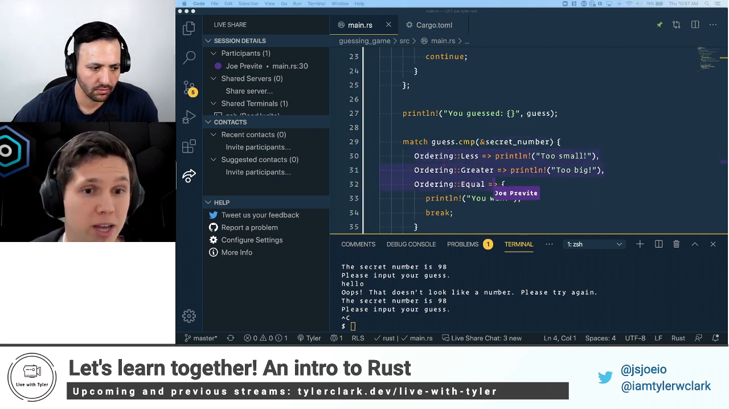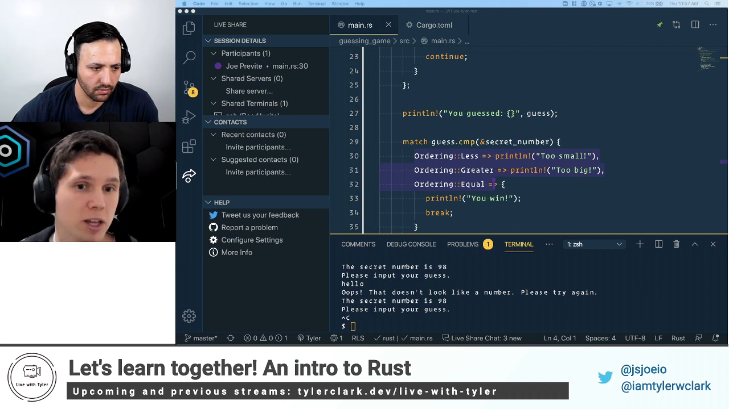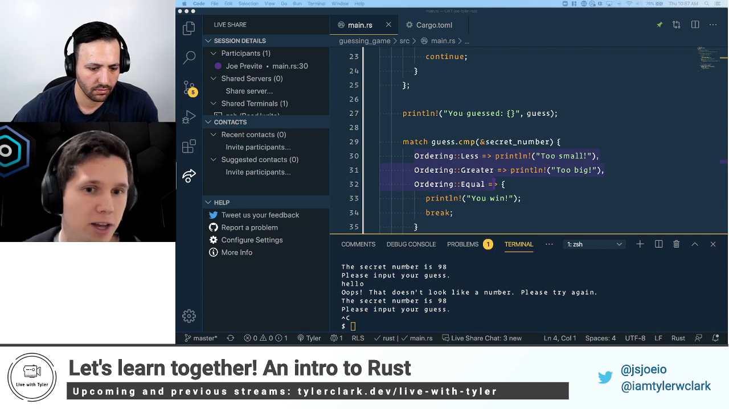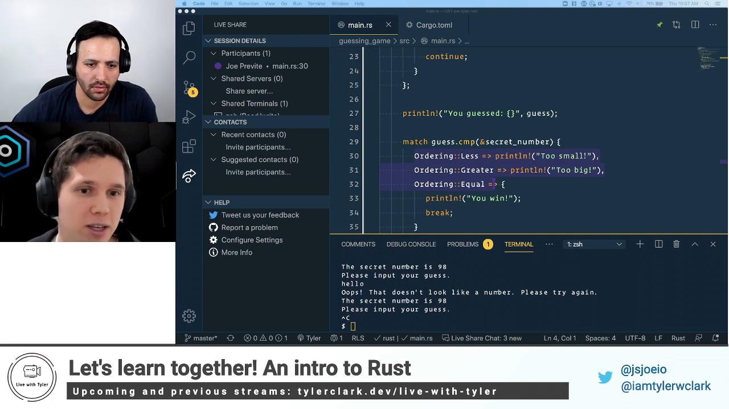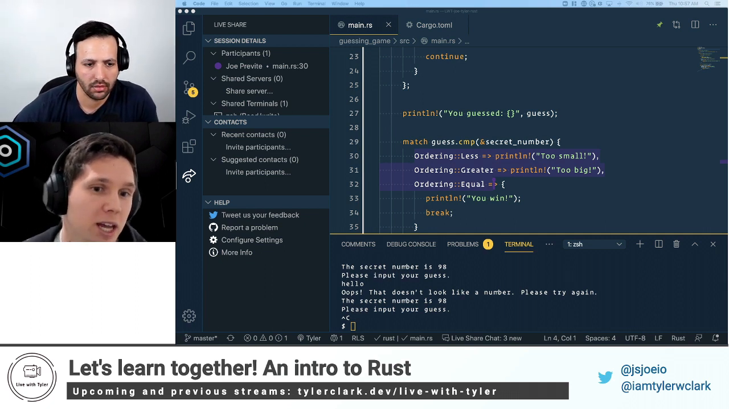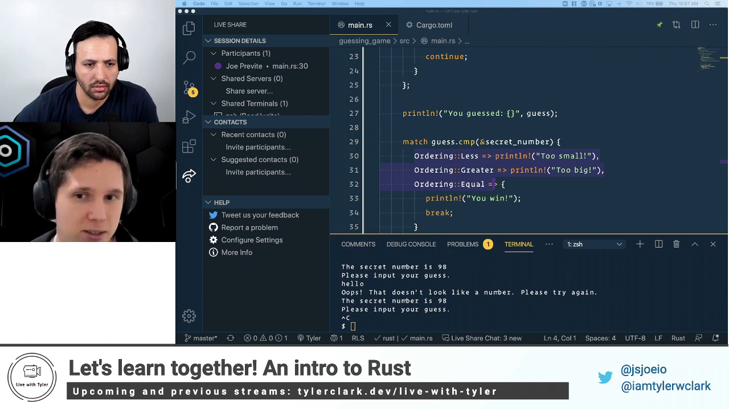And then we have three possible cases. It can be less than, in which we tell them, hey, that's too small. It can be greater than, in which we say, hey, that's too big. Or if they guess it correctly, we can say, hey, it's equal, you win. We break from the loop and our program exits gracefully or successfully.